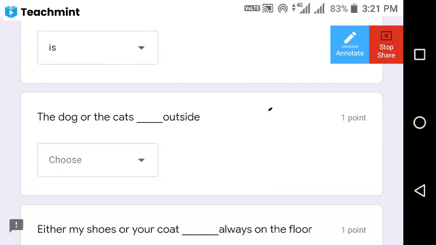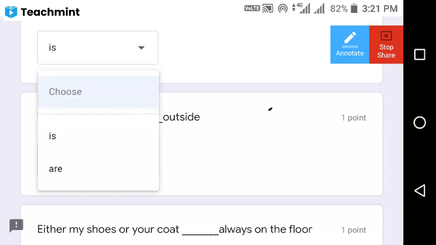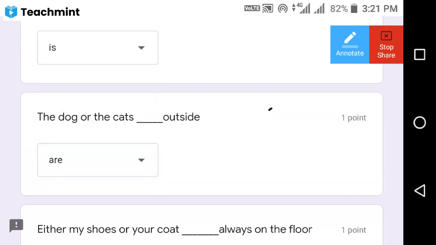The dog or the cats dash outside. If you observe, the dog is singular, but after that the cats is a countable noun, so we have to use "are" here.